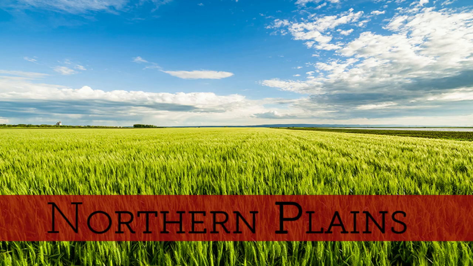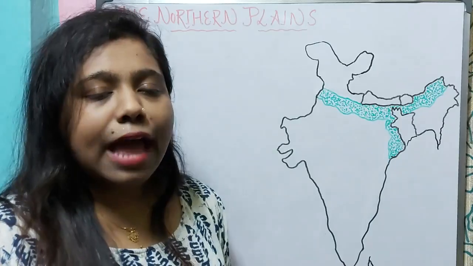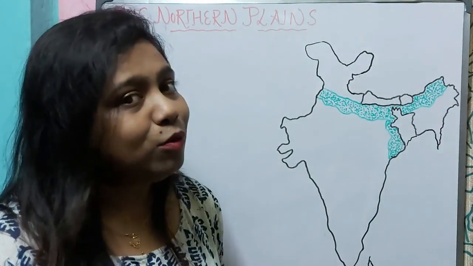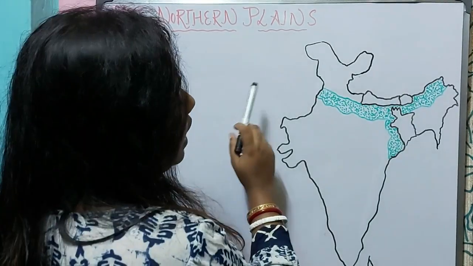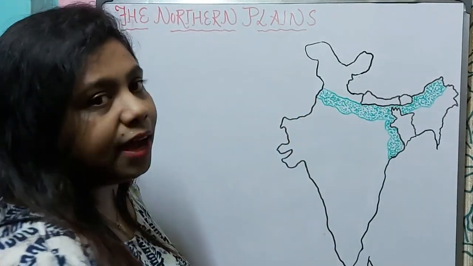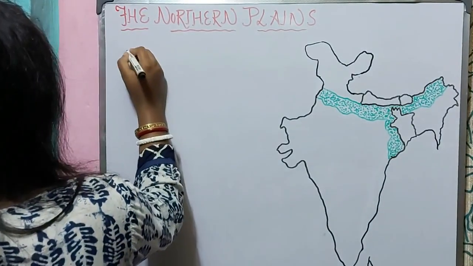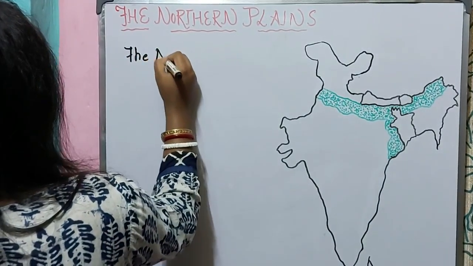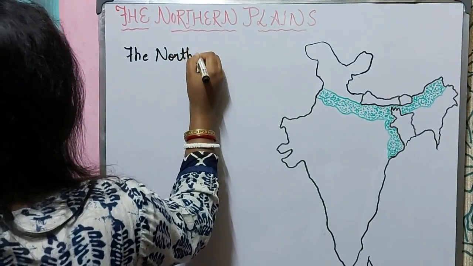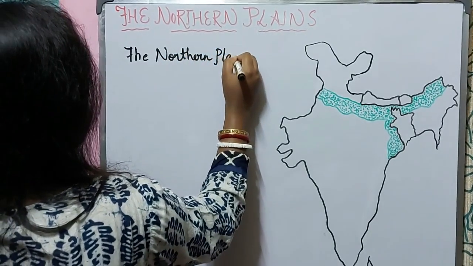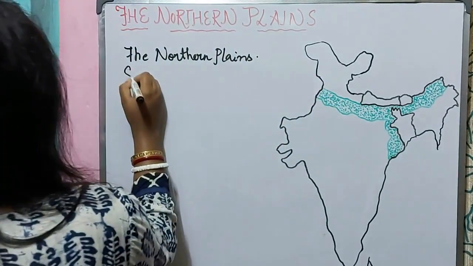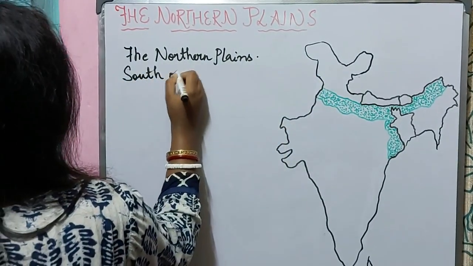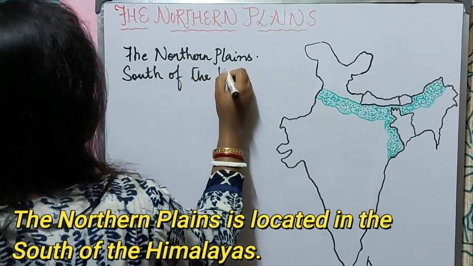Now let us know about the northern plains. We have already learned about the northern mountains, that is the Himalayas. Now as we go south from the Himalayas, where do we reach? We reach the vast northern plains. So we can say that the northern plains are located to the south of the Himalayas.